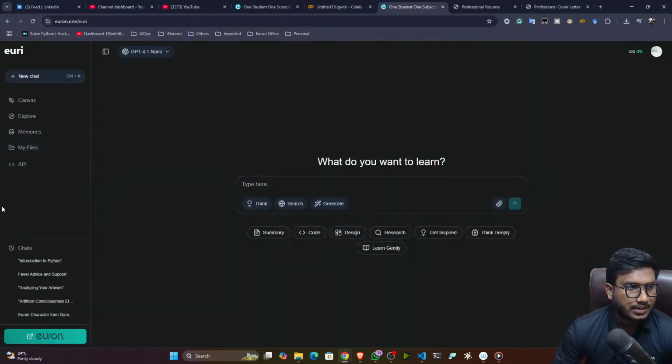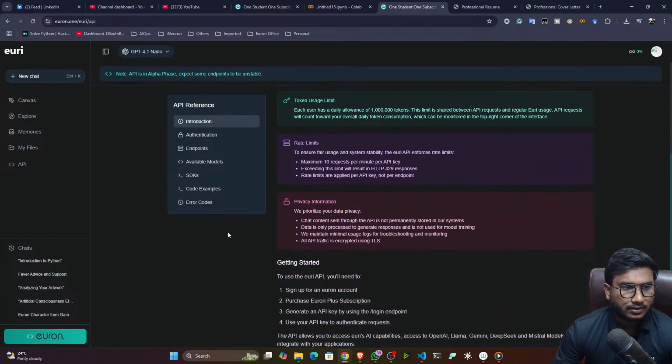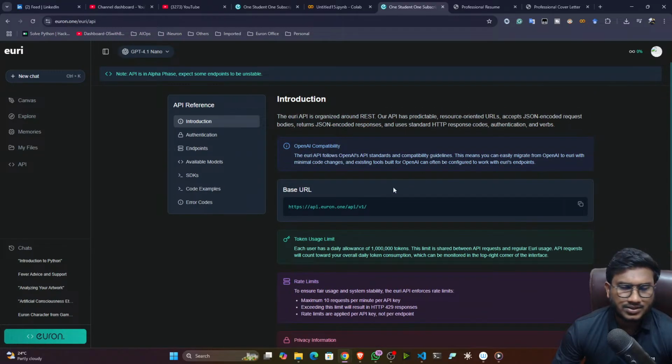So you can try, guys, this Euri API. So it's amazing, because in a single platform you'll be getting different foundation models. Okay, even the embedding models and all.